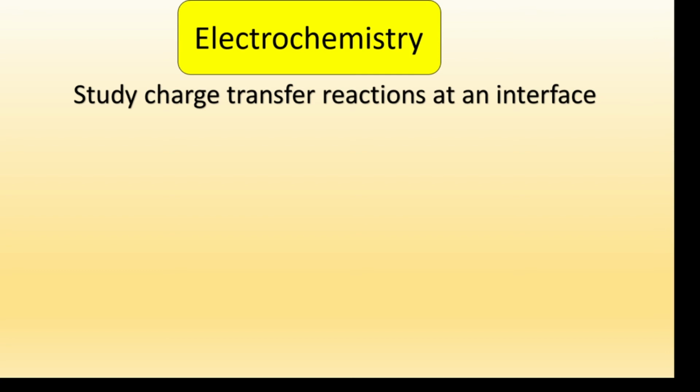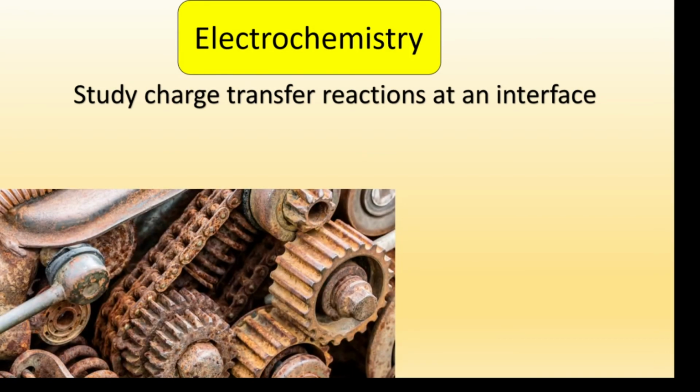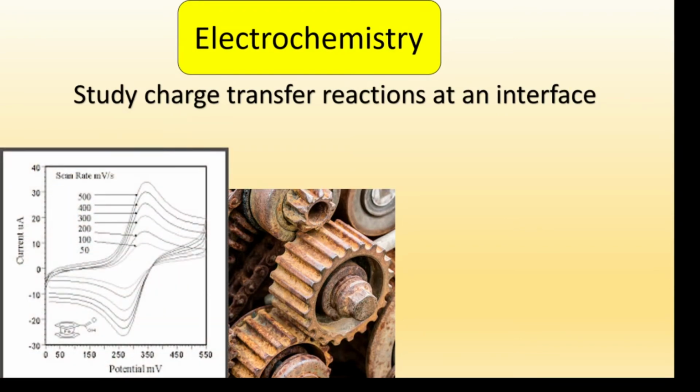This is a very general definition, but it covers a wide variety of phenomena such as corrosion, which is the degradation of metals, and analytical techniques, forming what we call electroanalytical chemistry, in order to determine by using electrochemical techniques the concentration of a certain element or compound in a sample, right?